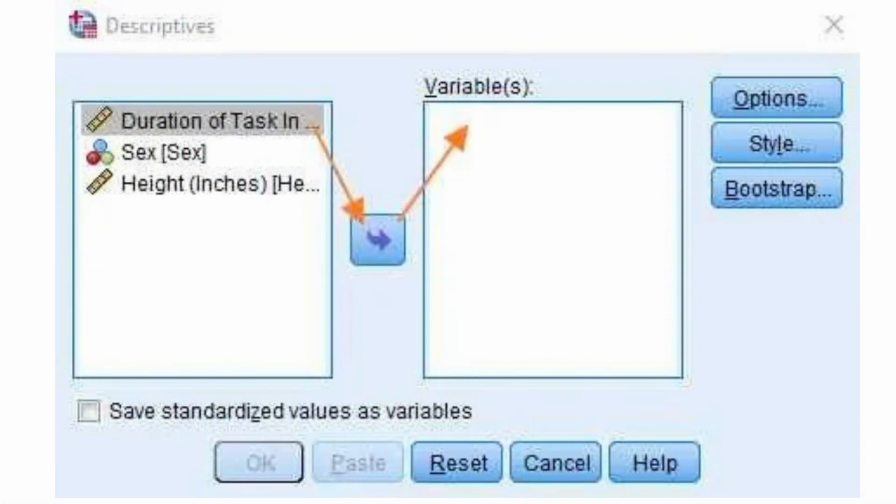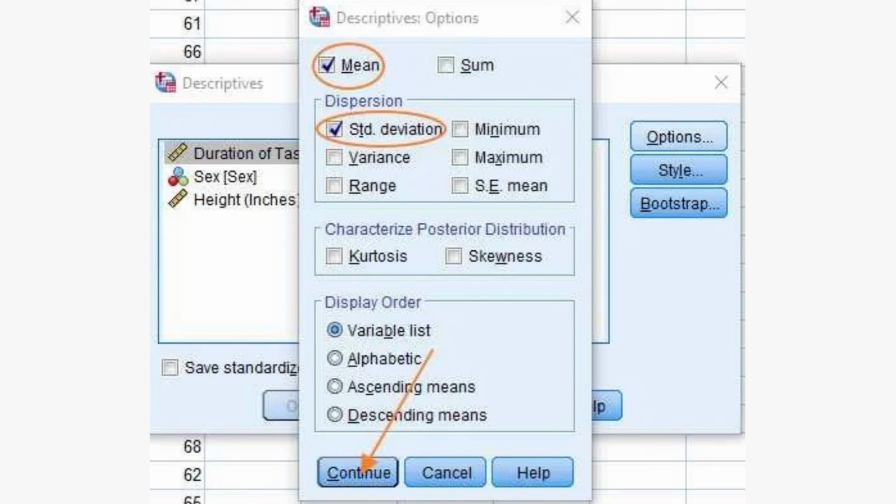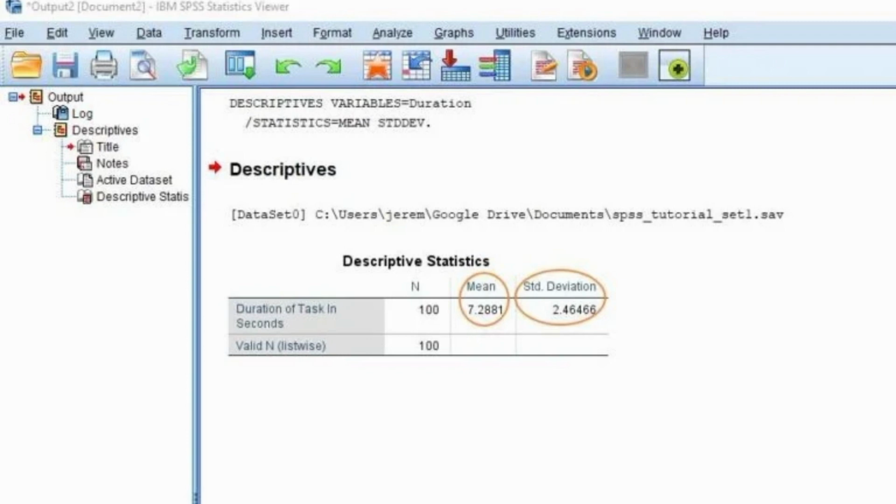This can be done by selecting the variable on the left and clicking the blue arrow. Then click Options on the upper right, then select the mean and the standard deviation, then press Continue and then press OK. So, the result will appear in the SPSS output viewer.